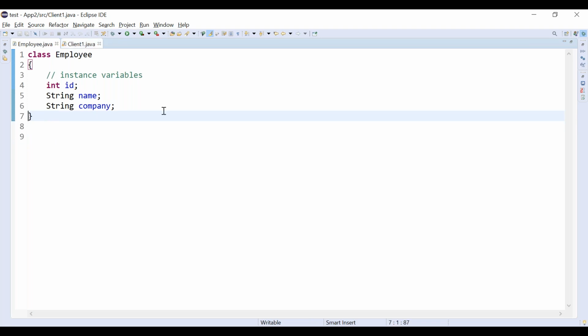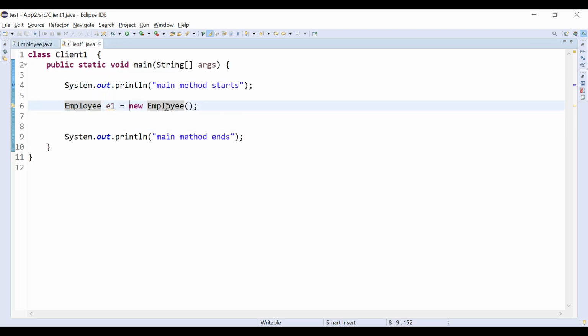When we are running, it will check, okay, is there any default constructor? Yes, compiler has generated it. Here we are using the available constructor, right? So what is the available constructor? The default constructor, which is from the compiler. That's why when we are running this, compilation is success and running also success.